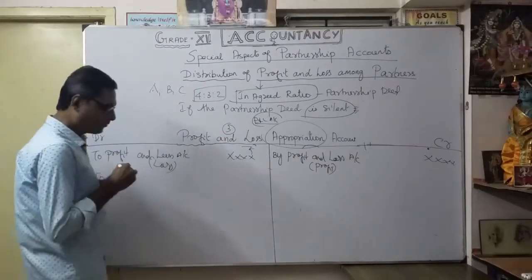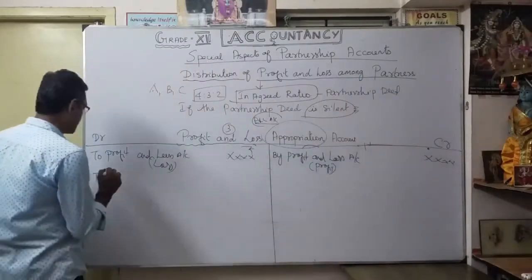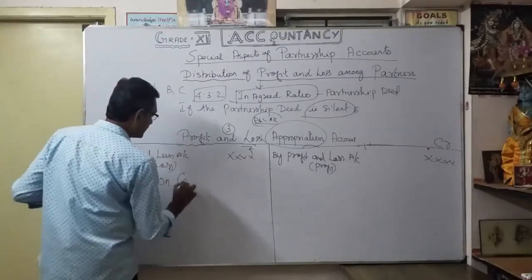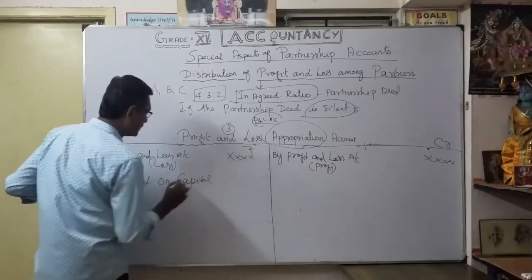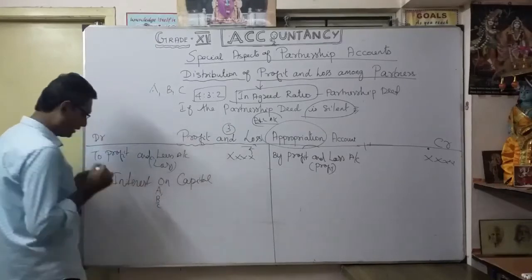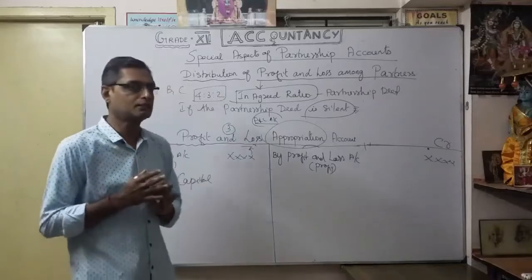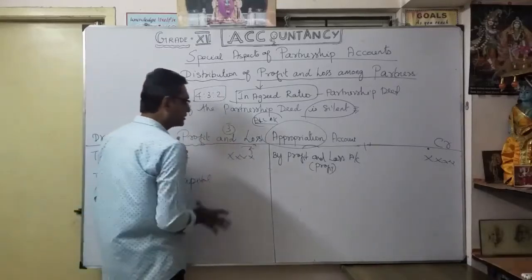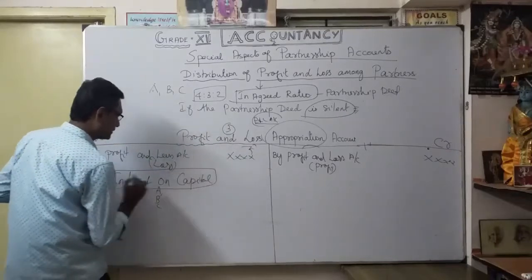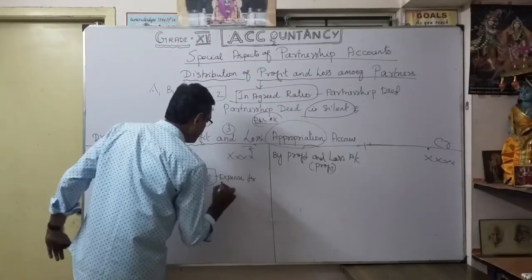Okay. So first of all, any capital, that you are going to discuss now. The next one is interest on capital. So what is the meaning of interest on capital? For example, there are different partners, say A, B, C. Any capital provided by the partner, the firm is going to pay interest on it. That's what we want to show further in the debit side. It's an expense for the firm. Interest on capital is an expense for the firm, isn't it?